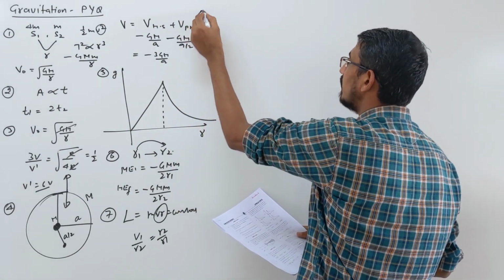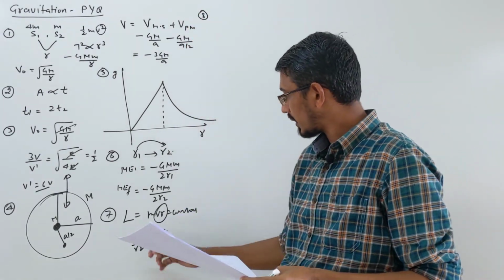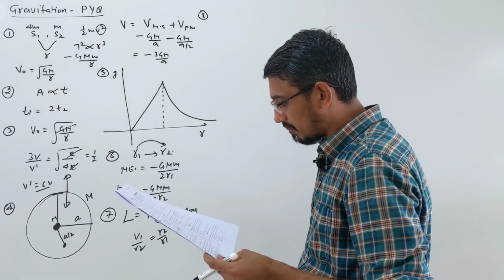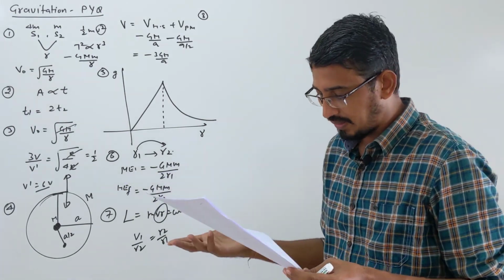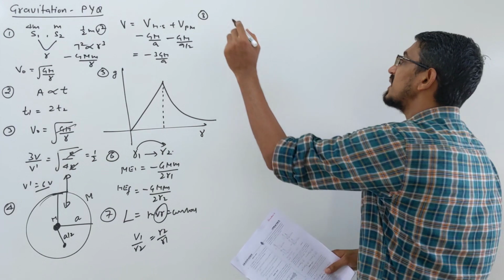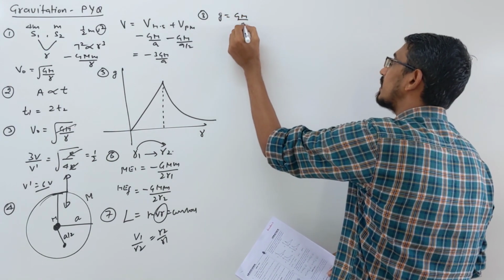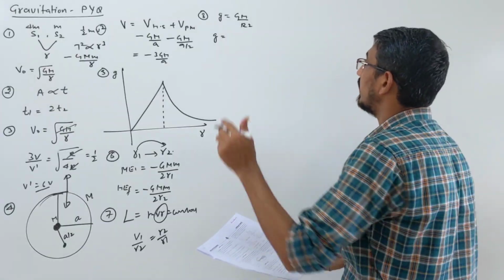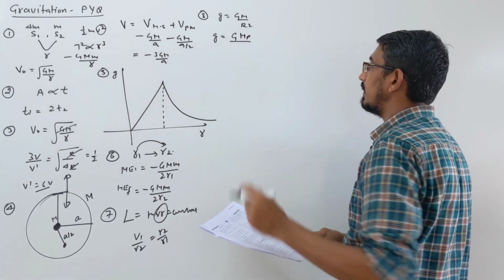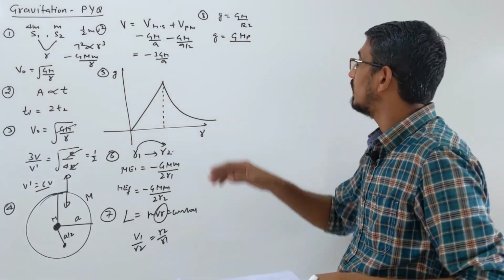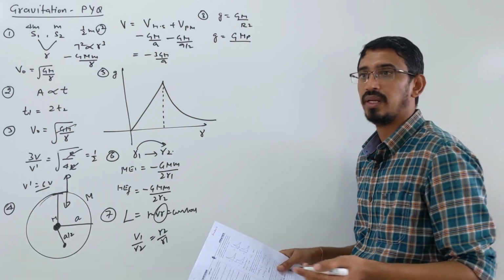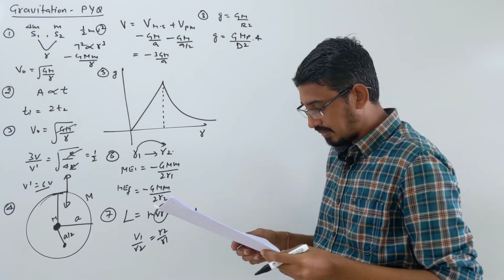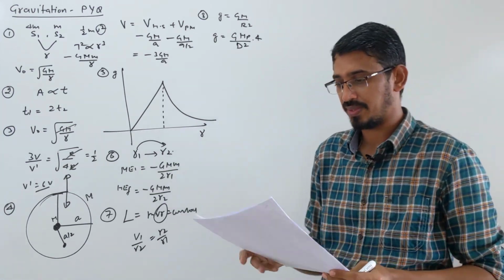Question number 8. Here the correct answer is the second option. A spherical planet has a mass of mp and diameter dp. A mass m falling near the surface of this planet will experience an acceleration due to gravity of what? The general formula for acceleration due to gravity is G m by r square. Now what is given to us? Mass and diameter are given, so you can write G times mass mp. Now for the radius, the diameter is given, so the radius is d by 2, and squared. So d square and 4 will go up. That will be your answer simply. The third option is your answer.